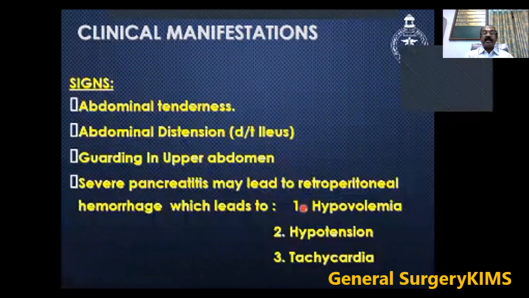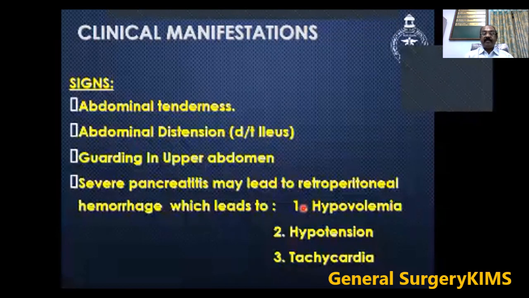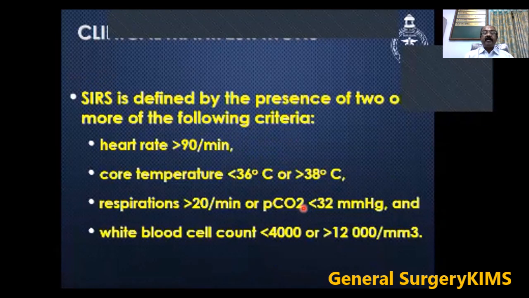So what are the signs you get? The patient may have abdominal tenderness, abdominal distension due to ileus, and guarding in the upper abdomen. Severe pancreatitis may lead to retroperitoneal hemorrhage, which leads to hypovolemia, hypotension, and tachycardia.